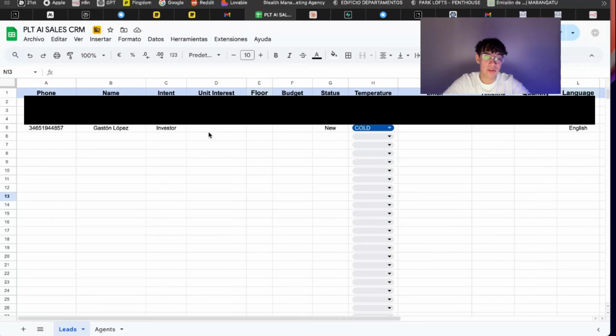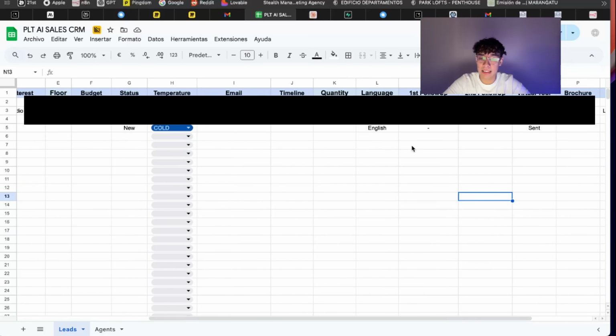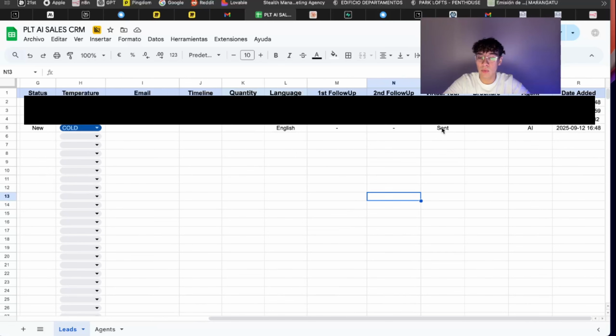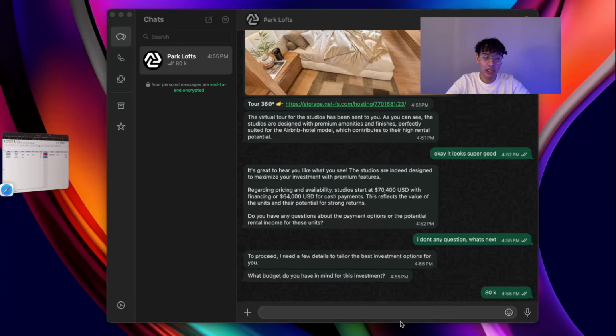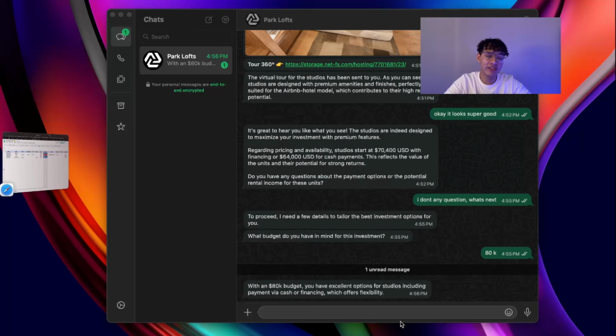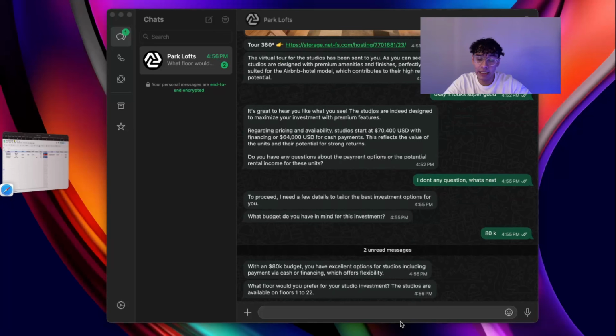As you guys can see, we started putting some things in here: the intent of the prospect, the language that you choose. We also send the virtual tour already, and we have the agent that is the AI for now. So let's just see how this keeps going. I put in 80K. We're still waiting on this agent to answer us, and let's just see how it goes.